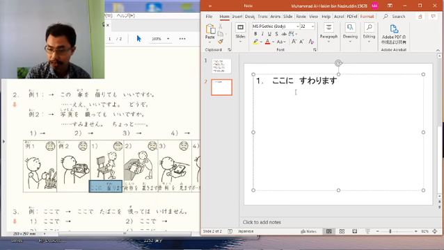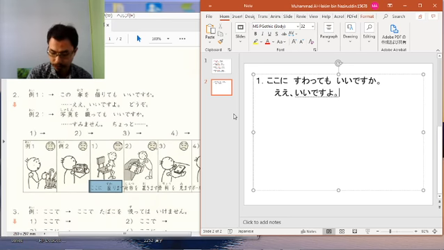We need to change the verb into the te form. Suwarimasu, using hiragana ri in each group verb, suwatte. Okay, suwatte mo ii desu ka? Can I sit here? So we agree because the smiley is smiling. So if we agree with the request, we need to say, okay, ii desu yo, douzo. Alright, so this is for number 1.